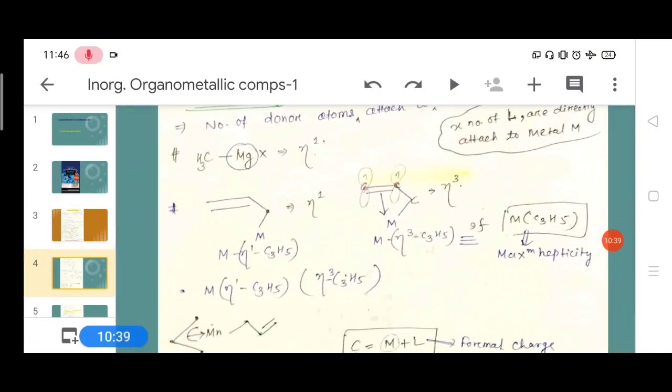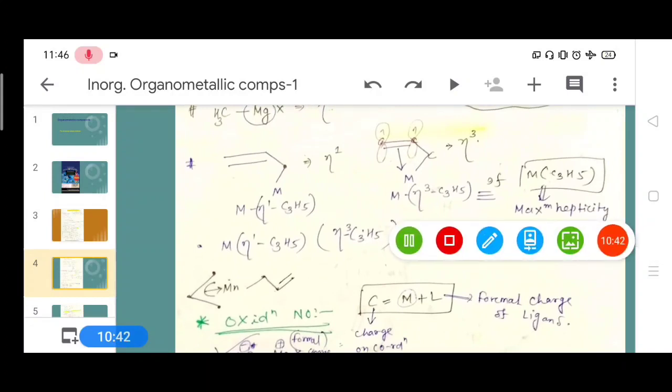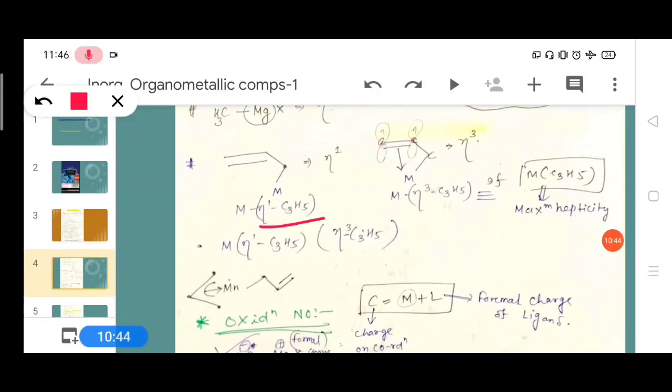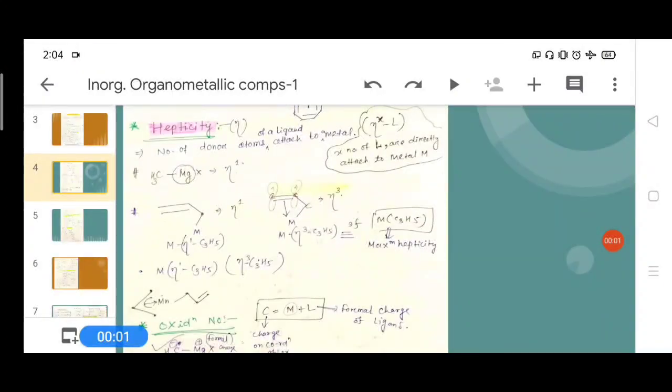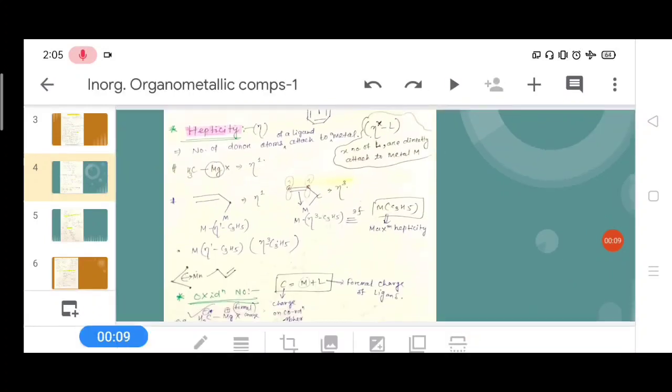Here is another example, the C3H5 group. Here the metal atom is directly bonded to this carbon atom, and hydrogen atoms are present. When the carbon atom is directly bonded to the metal atom, its hapticity is 1. The next is the metal with hapticity 3, eta 3 of C3H5.